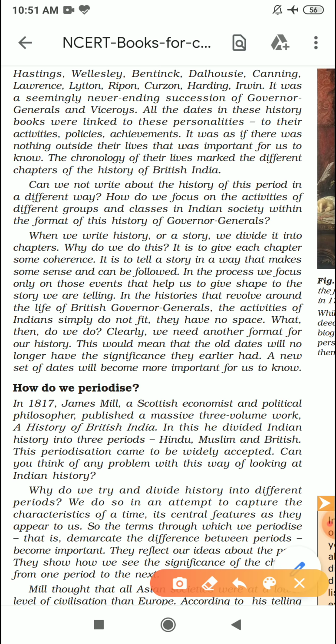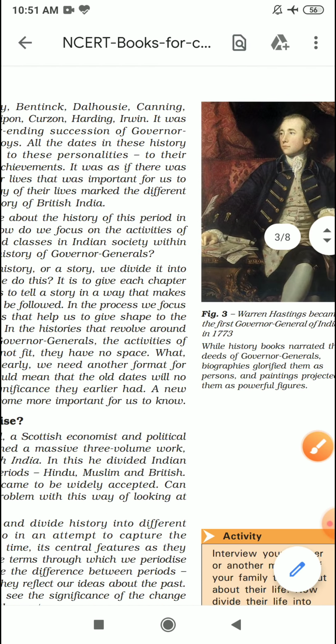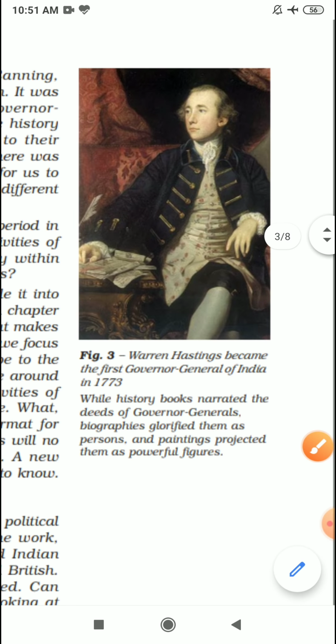So the whole history was about these Governor Generals, and about them: what kind of people they were, what kind of personality they had, what policies they used to rule India, what their achievements were, and what their lifestyle was. Only about them. Even see in this picture of Warren Hastings what is written.